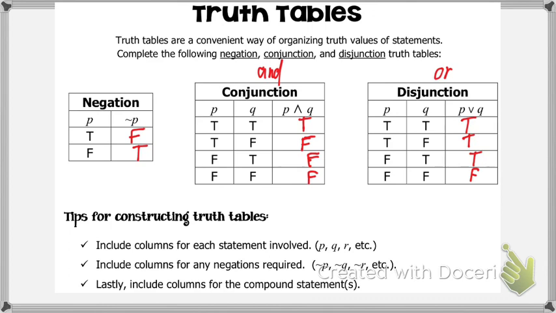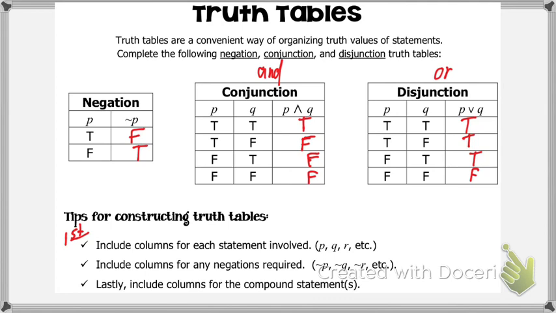The first tip, include columns for each statement involved. These are your normal statements, not negations. So P, Q, R, etc. If we keep on going, you just keep using the next letter: S, T, U, keep going. So this is going to be the first thing you do. Go and write that in there. You include columns for each statement involved.